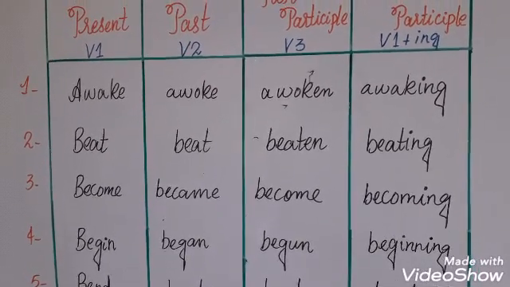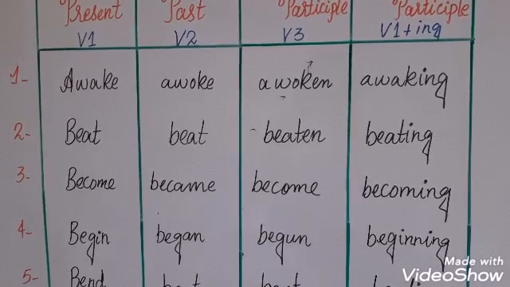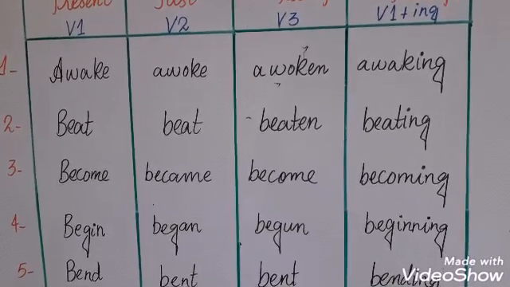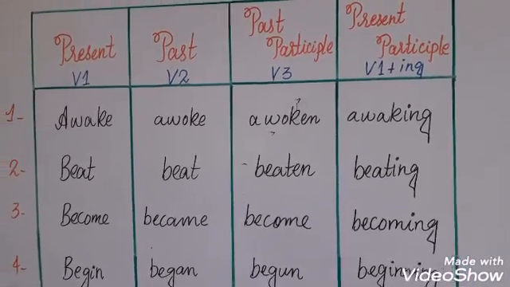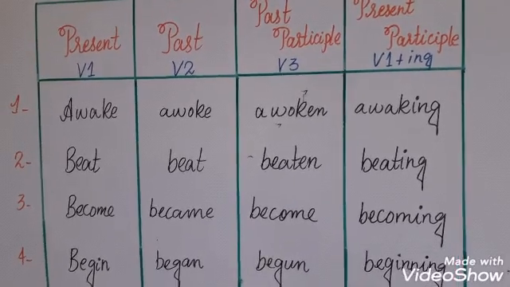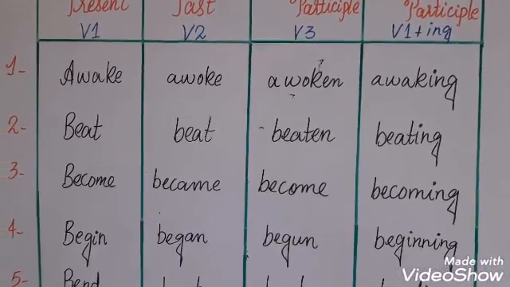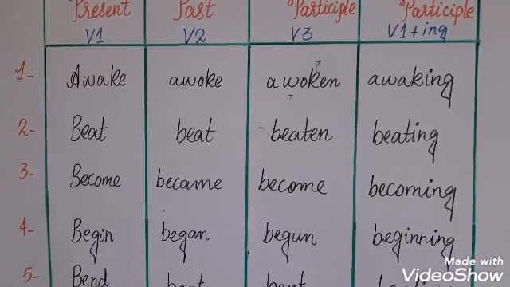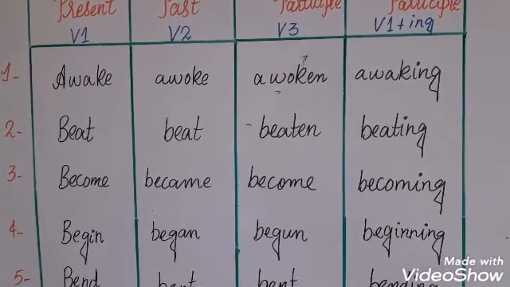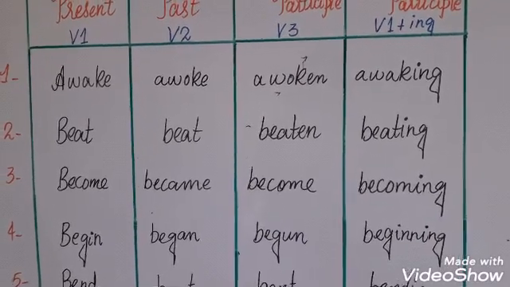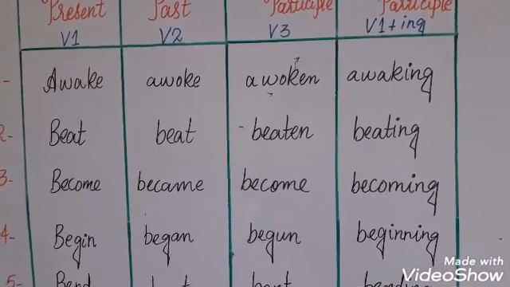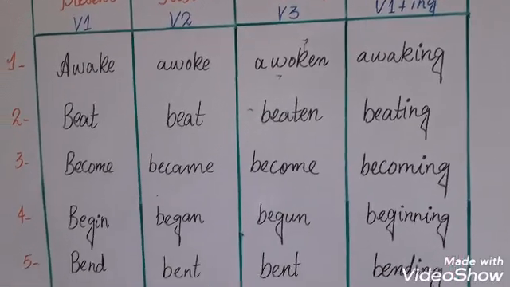Awake, it is first form of verb. Its second form is awoke. Third is awoken. And fourth form, present participle, is awaking. Our second word is beat. First form beat, its second form is beat, same as the first form, and third form is beaten, and fourth form is beating.